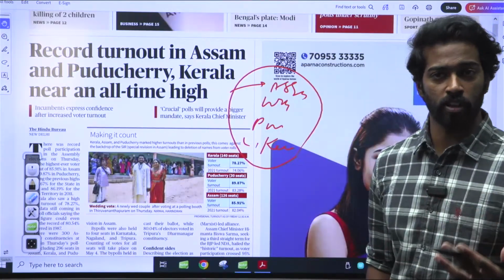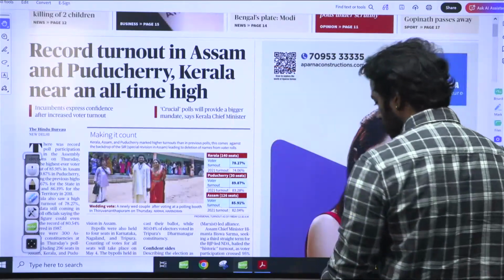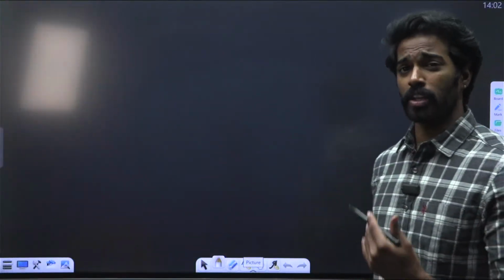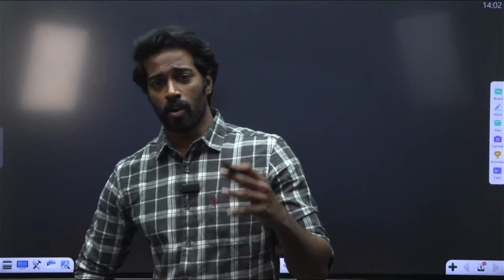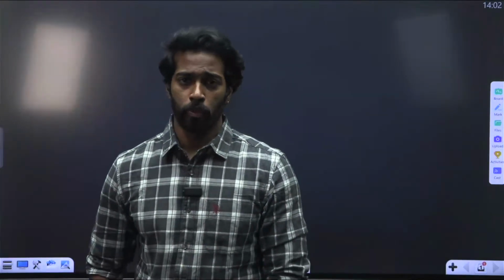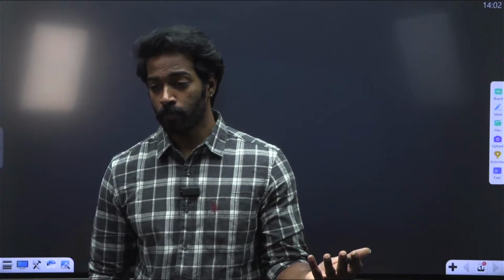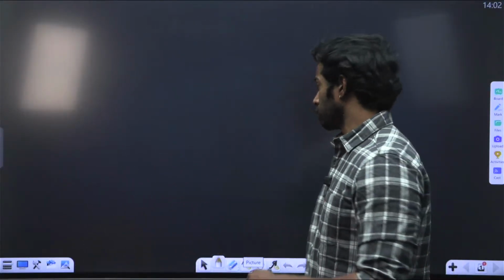We can use this information for both prelims and mains, because whenever it comes to mains, UPSC might ask these kinds of questions, such as what is first past the post and what is proportional representation, and how are they beneficial for the Indian political ecosystem. That is what UPSC might ask. So keeping that in mind, I'm trying to discuss all of those important aspects.